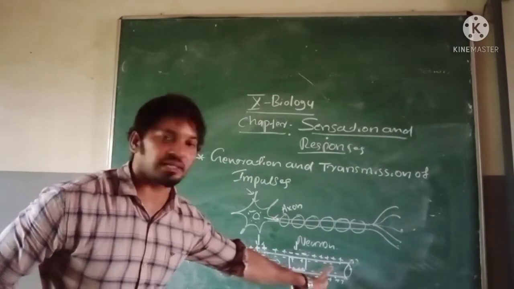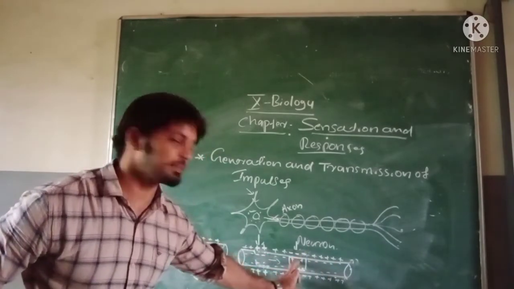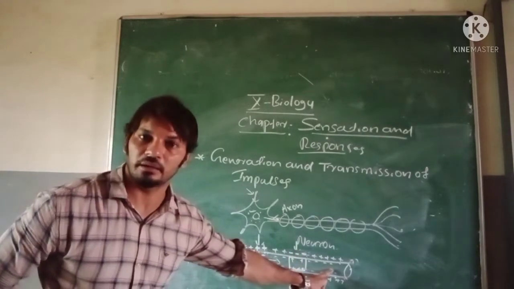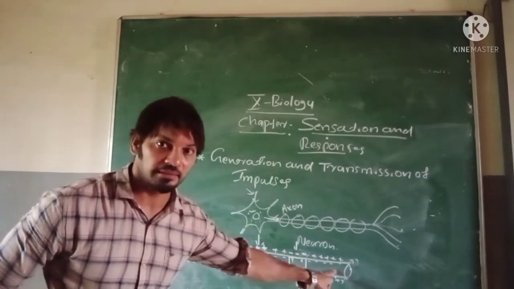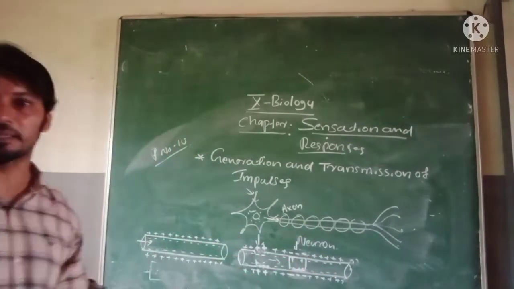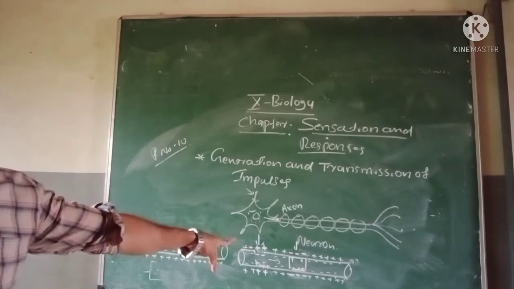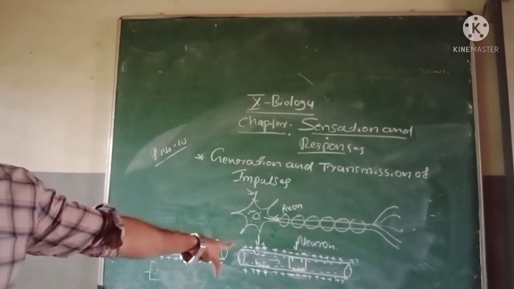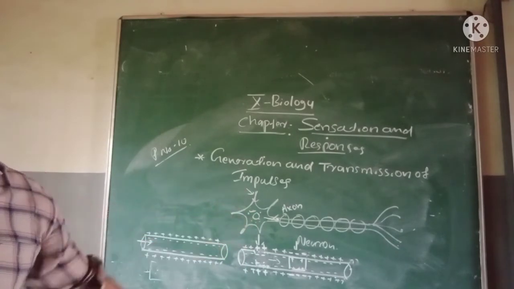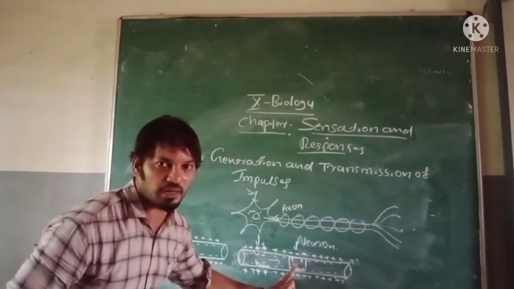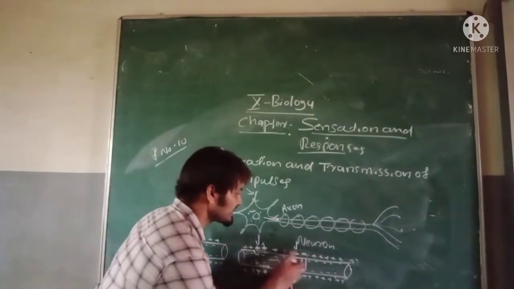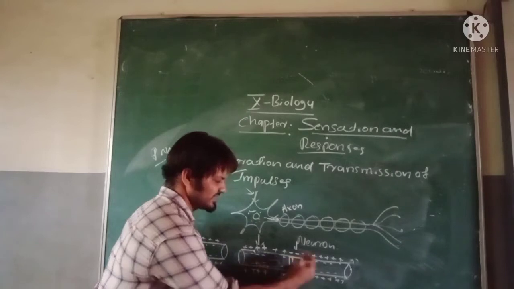If the stimulus reaches here, it becomes the original state: outside positive, inside negative. Here, if there is a stimulus, the polarity changes. Remember, here there is a change in polarity. Can you see that one? Polarity change. Also here, what happened now? Due to the momentary charge difference at the stimulus, the adjacent part also changes. Meaning, if at your stimulus the polarity interchanges here, the adjacent side, look, this is the adjacent side, the near side,